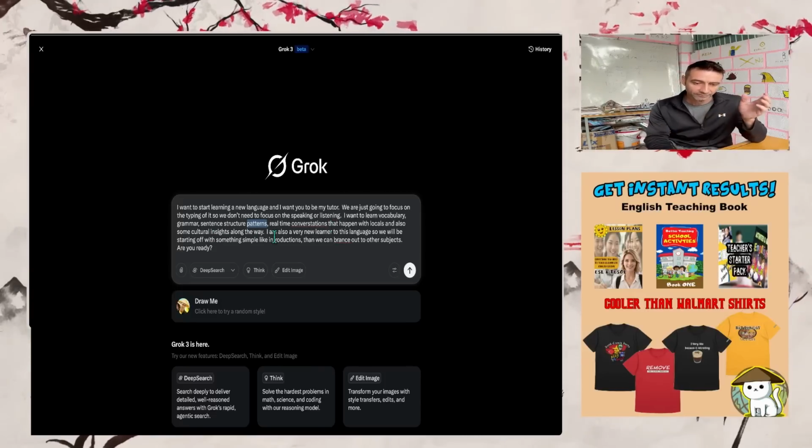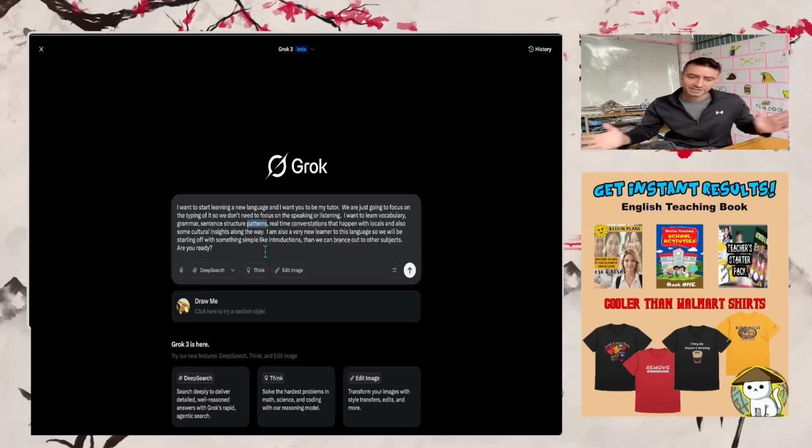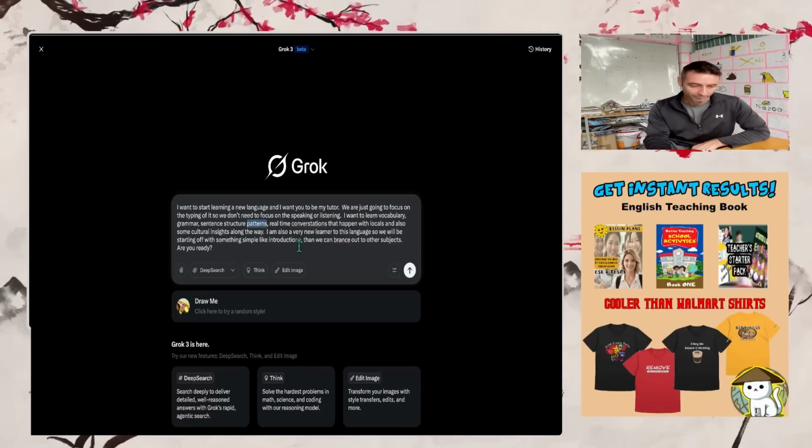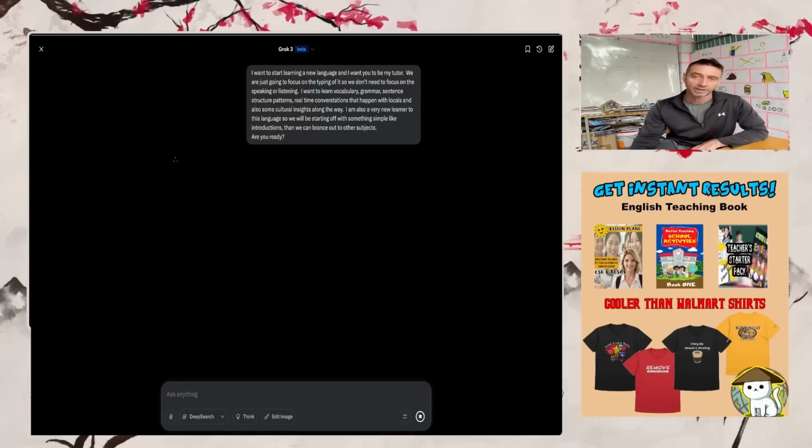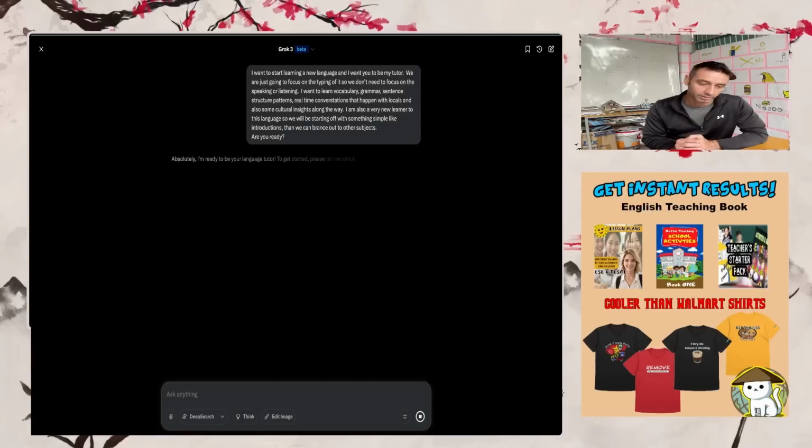And I am also a very new learner to this language. So we will be starting off with something simple like introductions, then we'll branch out onto other subjects. Are you ready? Pretty simple thing, couple typos, I'm over it. But let's jot this in here, and we should get a pretty straightforward reply like, okay, cool. What language do you want to learn, right?